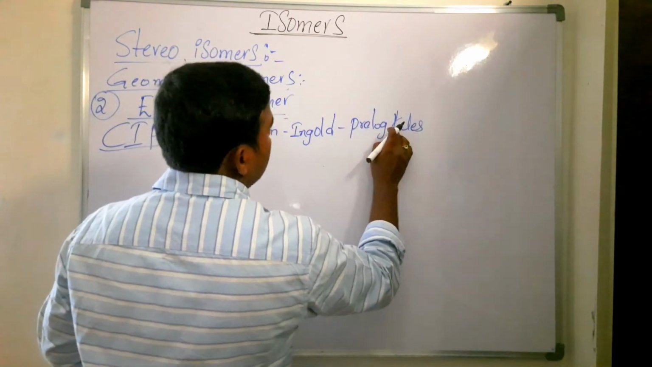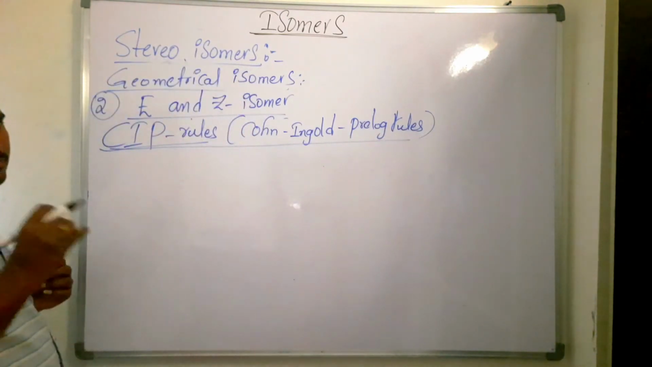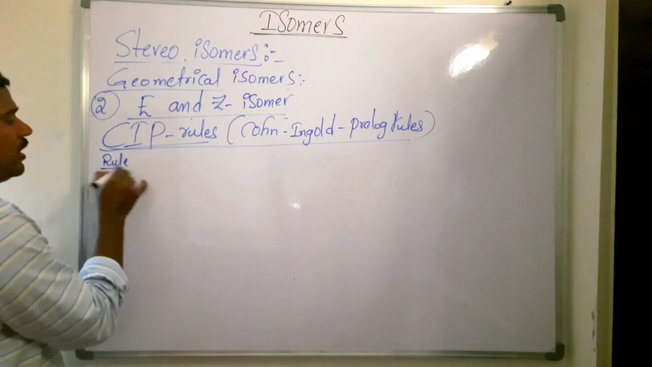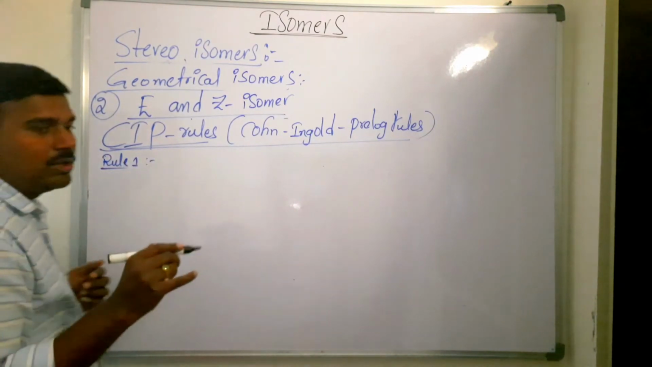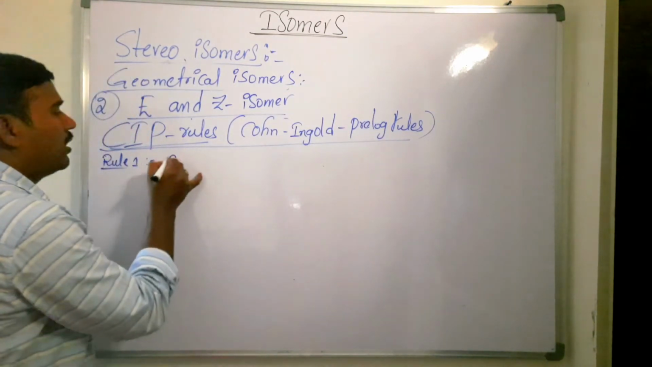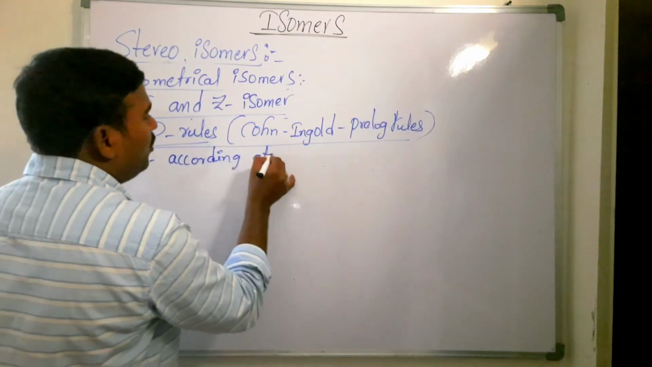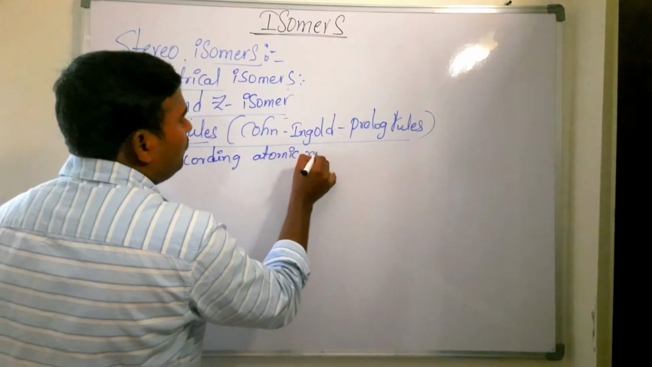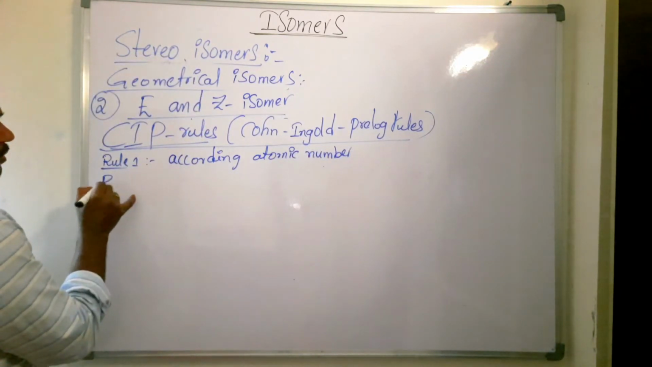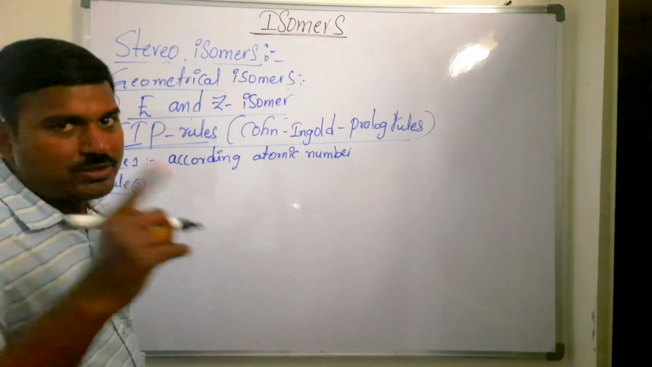Kahn-Ingold-Prelog rules. Now what are the Kahn-Ingold-Prelog rules? We are going to see them one by one. Very important. So rule 1 is what here? We have to give the priority according to atomic numbers. Which is having more atomic number, that is given first priority. According to atomic number, rule 1.